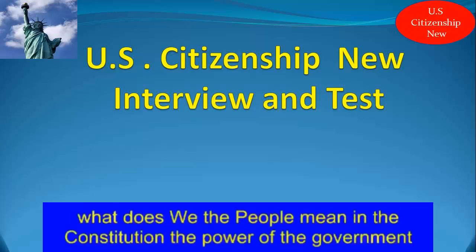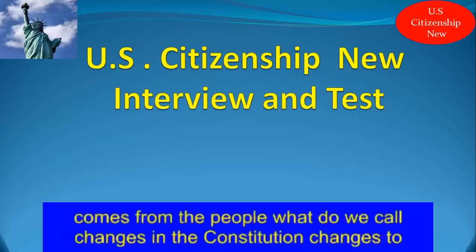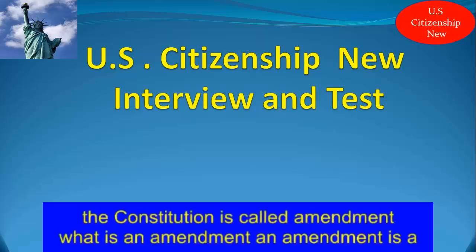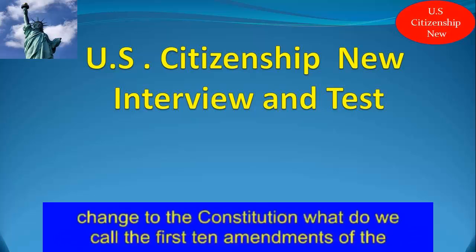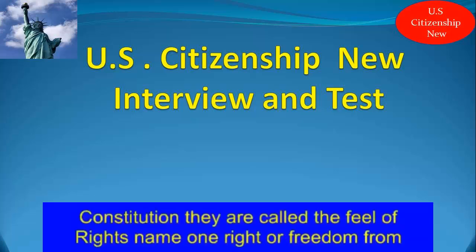What does "we the people" mean in the Constitution? The power of the government comes from the people. What do we call changes in the Constitution? Changes to the Constitution are called amendments. What is an amendment? An amendment is a change to the Constitution. What do we call the first 10 amendments of the Constitution? They are called the Bill of Rights.